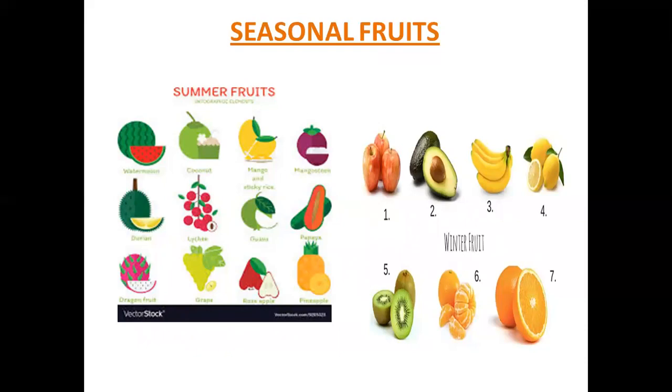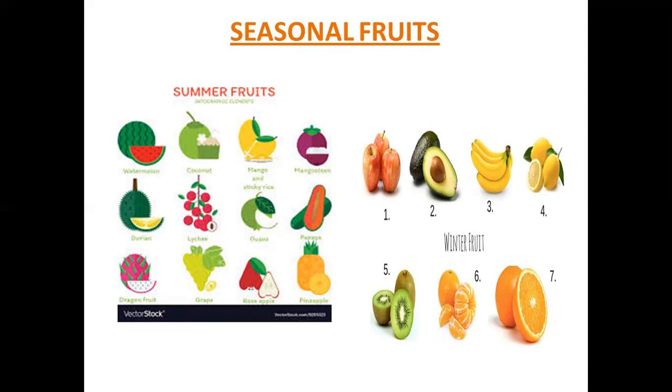The fruits which we get in summer are called summer fruits. Example, muskmelon, watermelon, mango, jamuns. The fruits which we get in winter season are called winter fruits. Example, grapes, apples, oranges. All these fruits are called seasonal fruits. Like seasonal flowers, seasonal fruits will be there. Summer season will get summer fruits, winter season will get winter fruits.